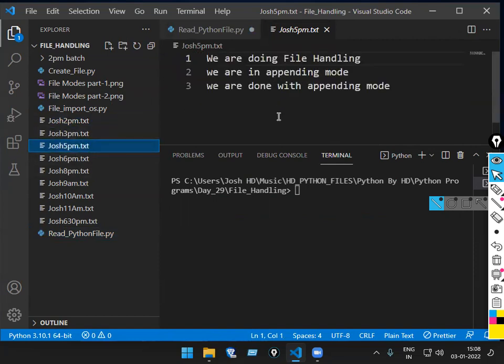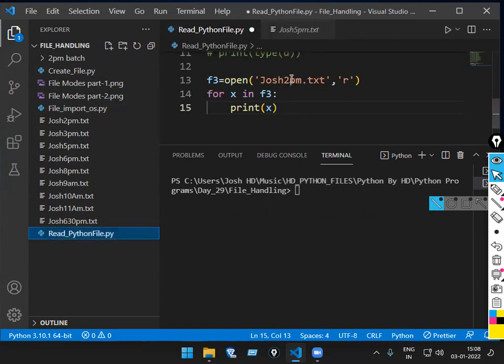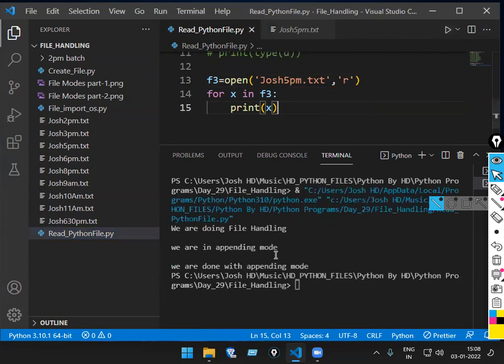Okay. In the 5 p.m., what am I having now? 3 lines. So I'll pass what now? 3 lines, 5 p.m. there now. So see, once it runs, it will get the output line by line, in a vertical direction. So run the code.